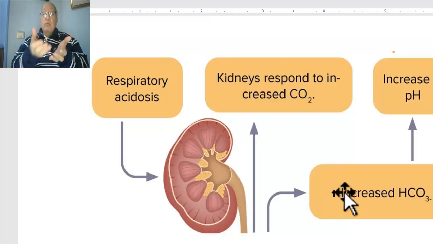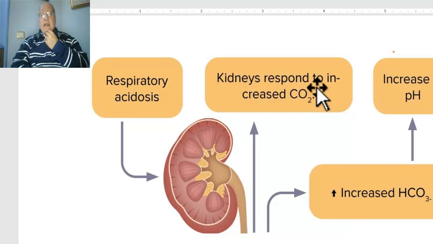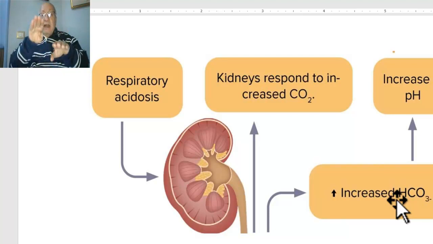And sure, we all know that if there is an increase in carbon dioxide and at the same time the kidney produces a similar increase in bicarbonate, therefore the ratio between carbon dioxide and bicarbonate will be corrected, leading to maintenance of normal pH.